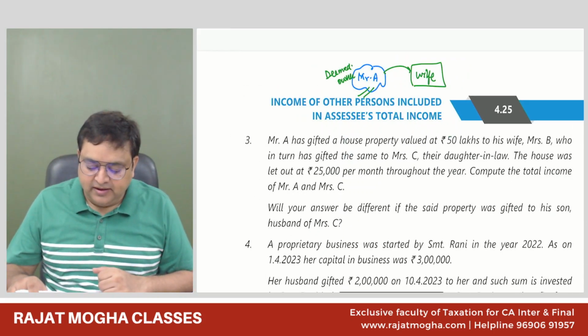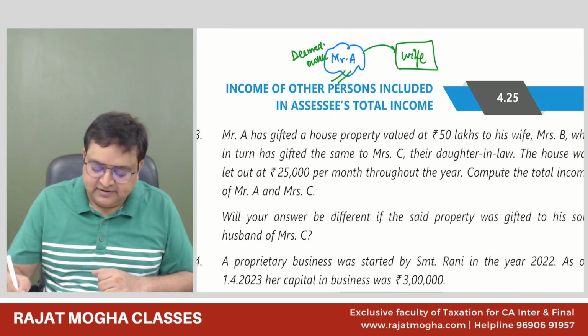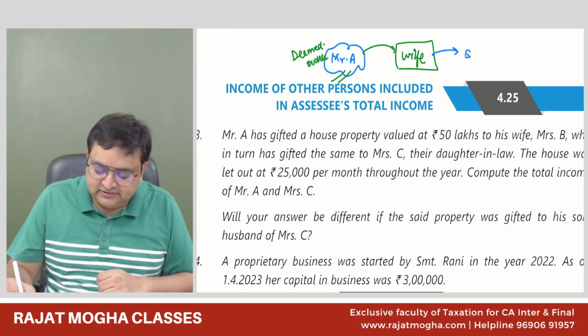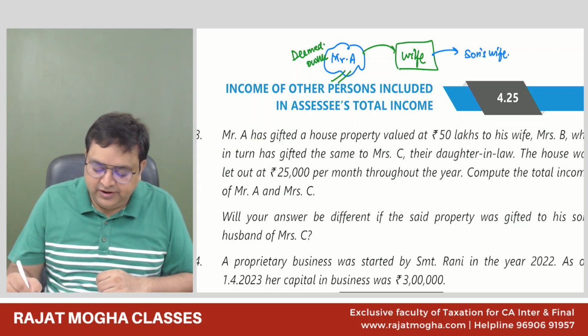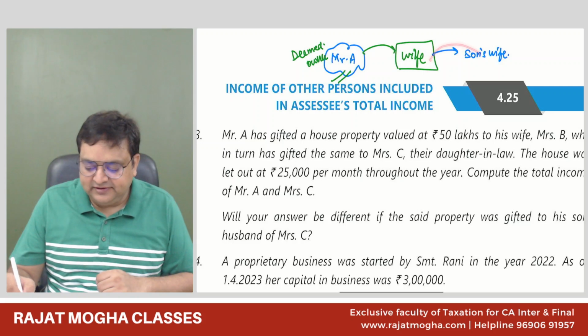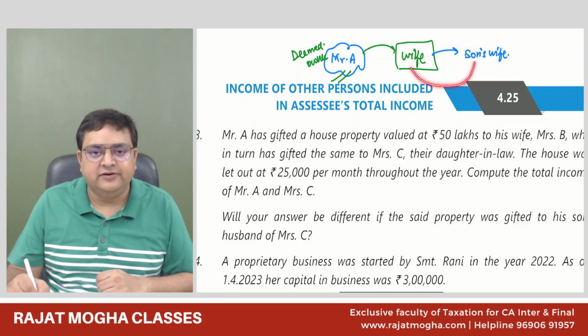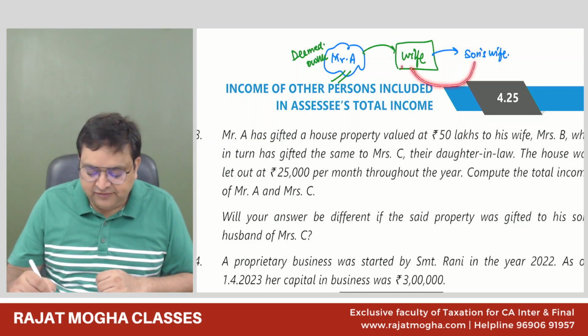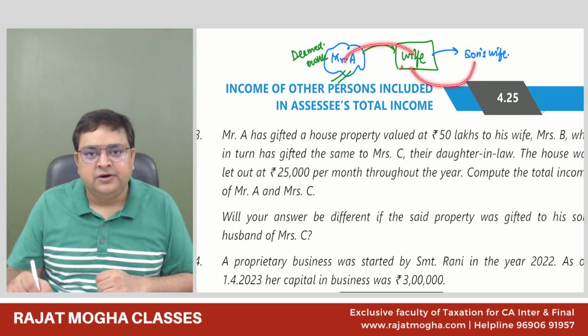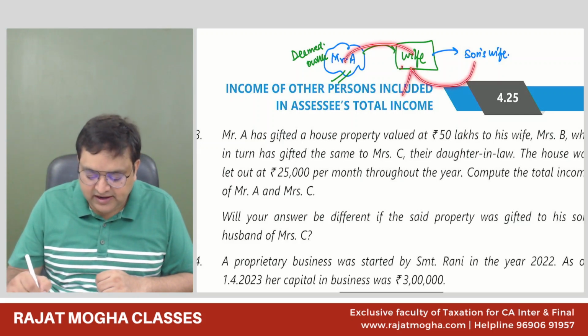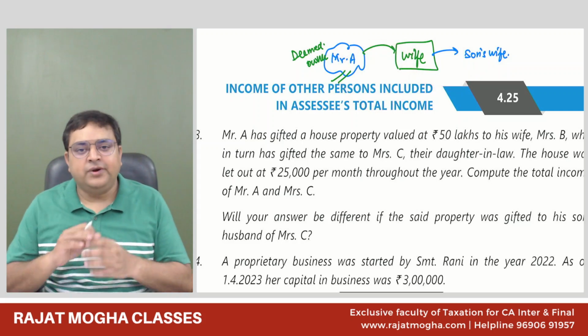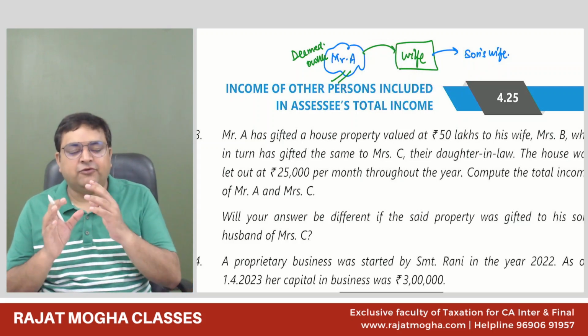Now, what she has done is his wife in turn has given this to his son's wife. So, whenever you give it to the son's wife, this income will be clubbed over here in the hands of wife. And since we have gifted this house property to the wife, this income will become the income of Mr. A. What Mr. A would have done is to avoid the taxes.